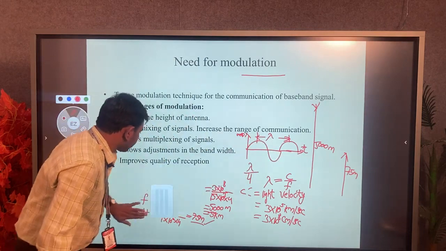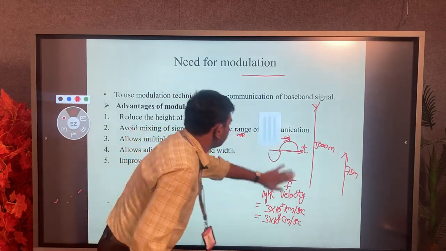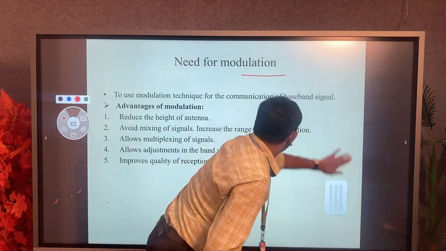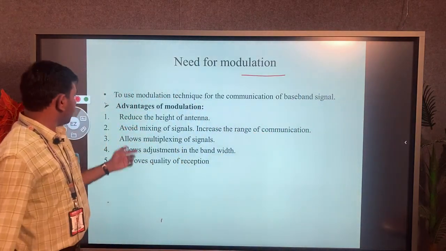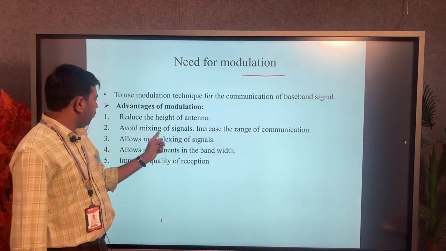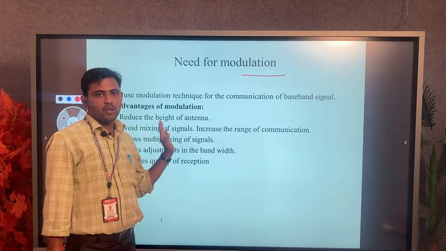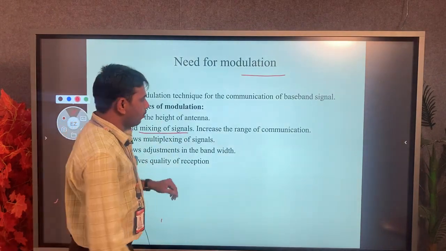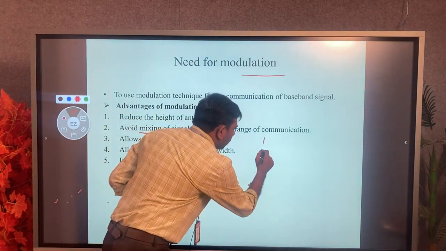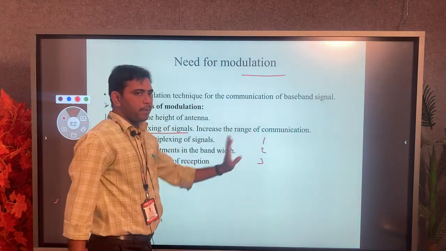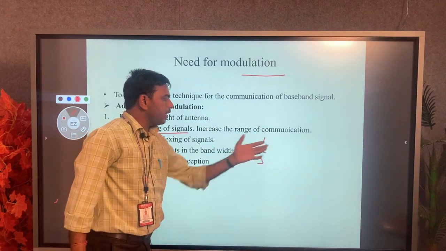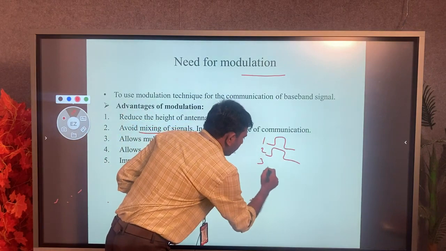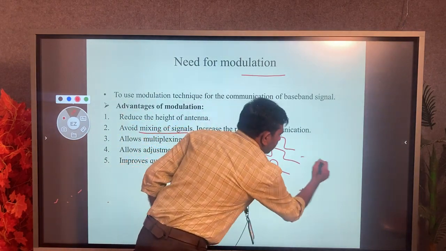Now next, the next important thing is to avoid the mixing of signals. Avoiding the mixing of signals means, for example, 1, 2, 3 persons are there, and different sounds are transmitted into one channel.